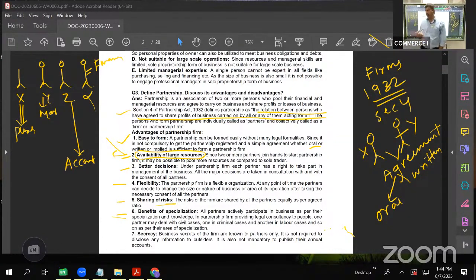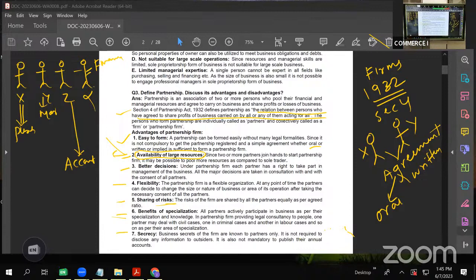In proprietary firm, only one person is there. He has to take all the decisions. He has to manage all the departments. And again, I am saying, a single person cannot be a master of all trades. Whereas in case of partnership, multiple people having multiple expertise, each one will go as per his expertise and give the best result to the firm, right?